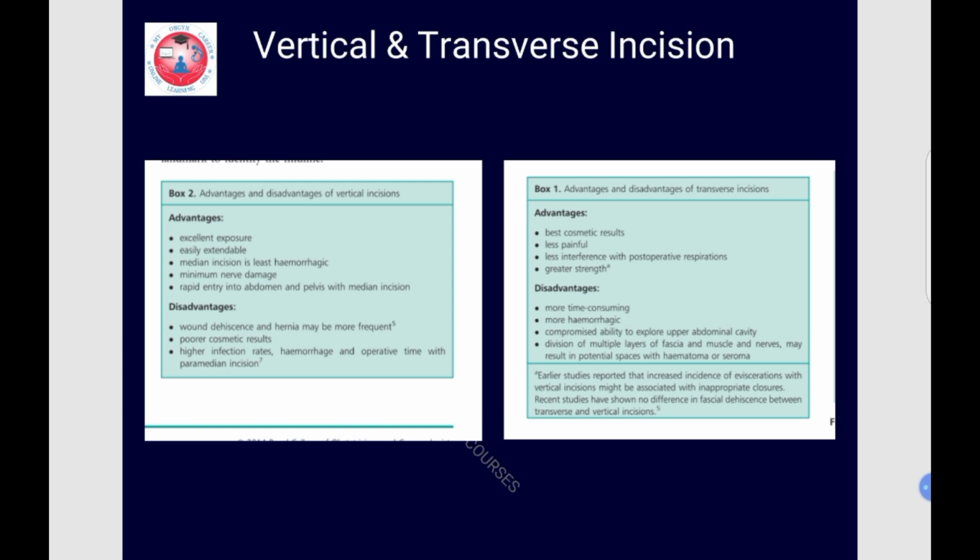Again, these advantages and disadvantages can be asked in the SBA, that is single best answer question. The advantage of either vertical or transverse incision can be asked, so these particular tables are important.